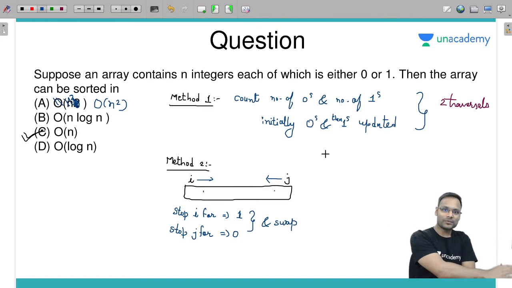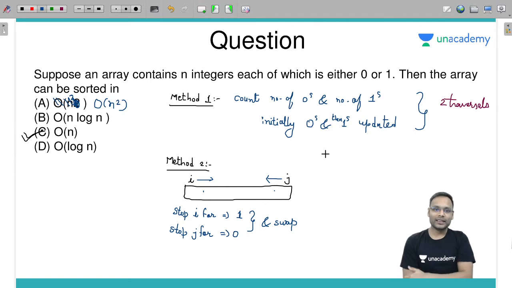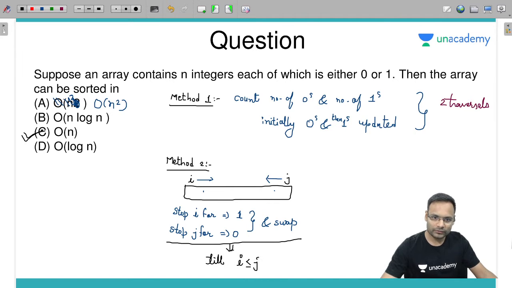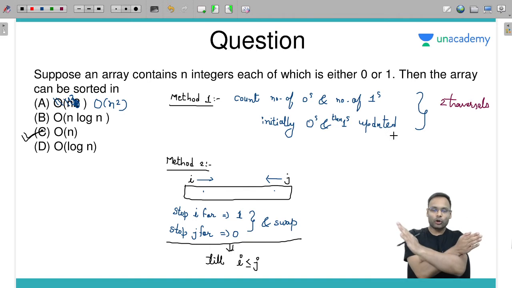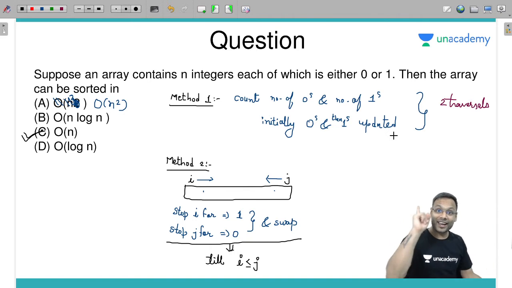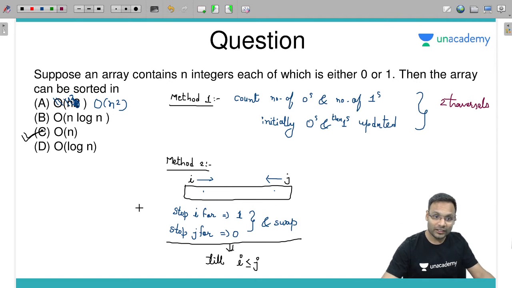So zeros will come at the start, 1s will go in the back, and keep doing this till what? Keep repeating this till i is less than or equal to j. Once i and j have crossed, stop. Your array is sorted with only one traversal. In this particular method, only one traversal is required.